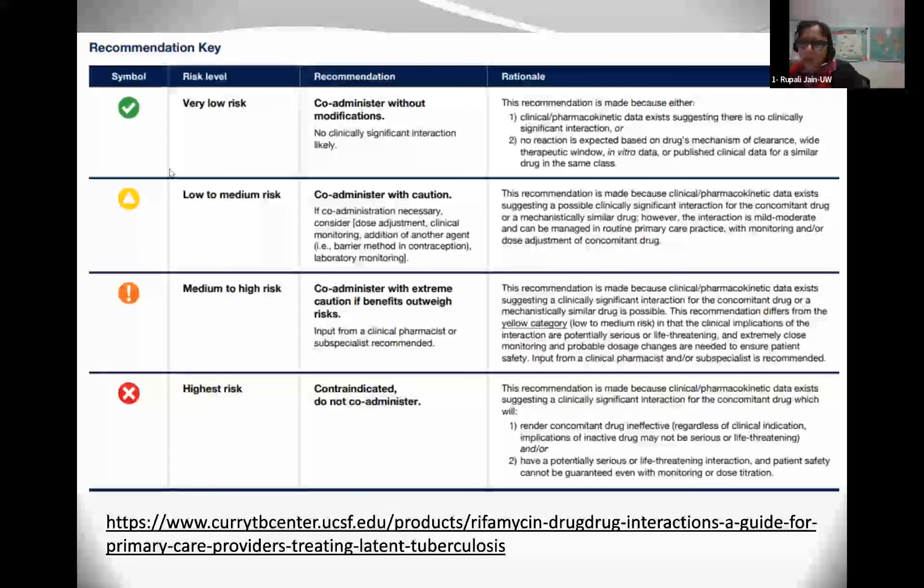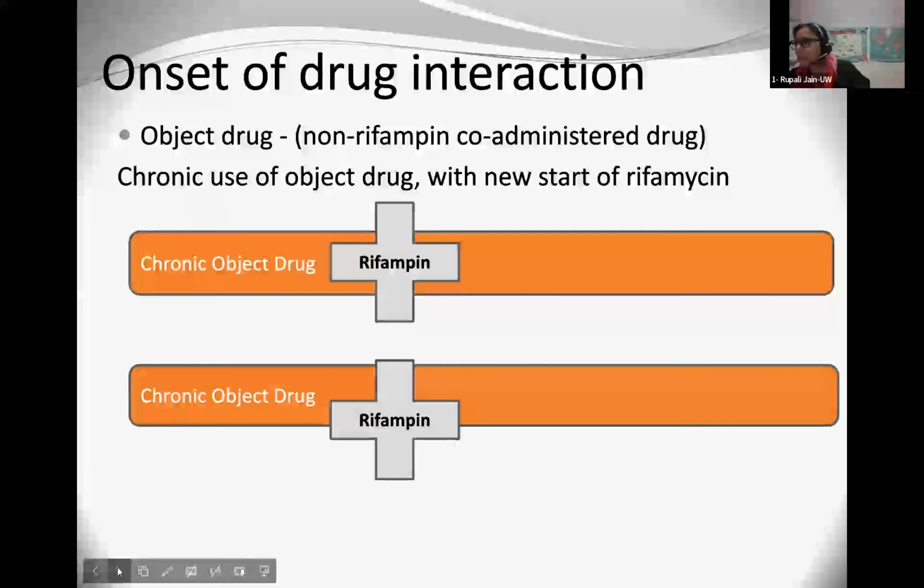And I was talking to the panel before we started, and I will say that these recommendations are relatively conservative because we do want to make sure that people feel comfortable with using this, and you may need to use other options if you're not able to monitor the patient closely. So let's go through some schematics of what this induction process looks like and how to sometimes manage these drug-drug interactions.